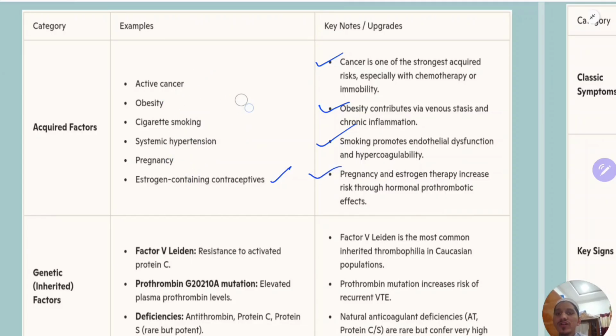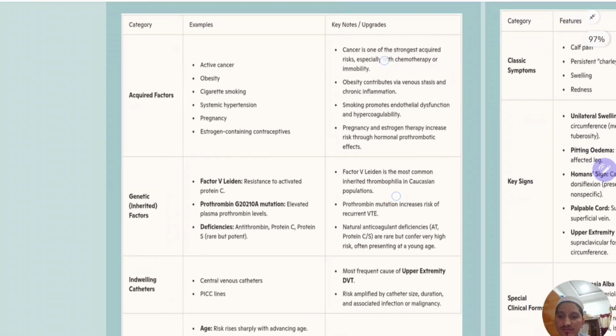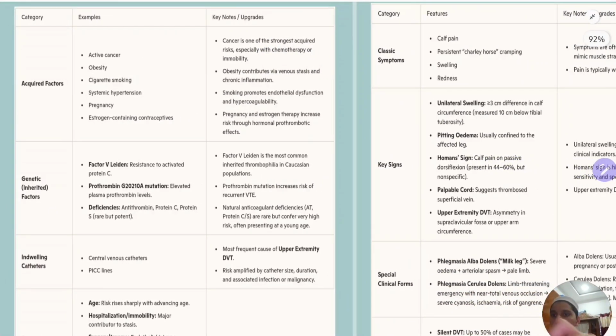So just how to remember? You divide the factors into acquired factors, genetic factors, indwelling catheters. In acquired factors: cancer, obesity, cigarette smoking, systemic hypertension, pregnancy, and estrogen containing contraceptives. In genetic factors: mutation in factor 5, that is known as factor 5 Leiden. Other thing is the prothrombin G20210A mutation, and deficiency of anticoagulants like antithrombin 3, protein C, and protein S.